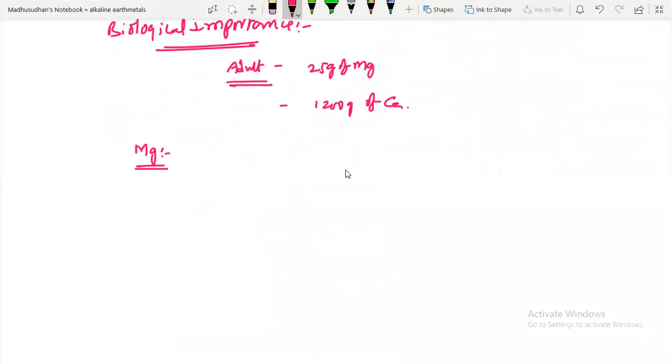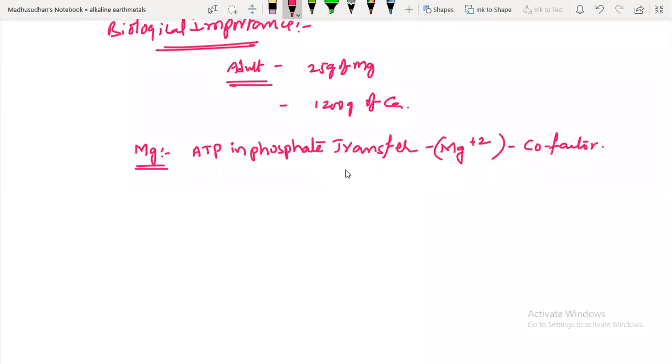Almost all enzymes that utilize ATP in phosphate transfer require the magnesium plus 2 cation. This magnesium plus 2 cation acts as a cofactor here.